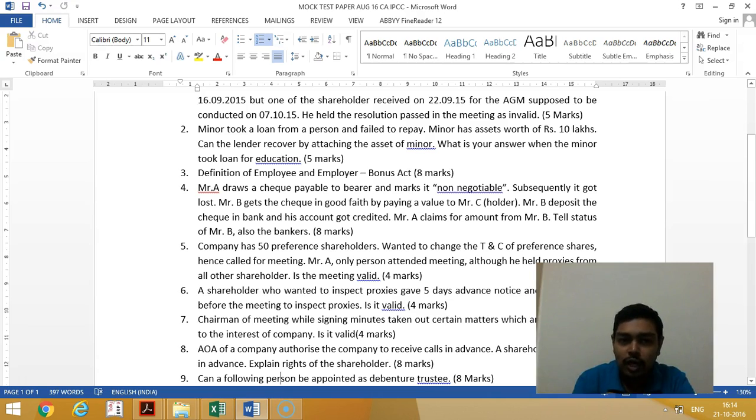Then we will go to the Negotiable Instruments Act question. See, Mr. A drew a cheque which is a bearer cheque, but he has crossed it by way of non-negotiable. The word non-negotiable has been written. So the name of the payee has not been mentioned, but he has mentioned non-negotiable. Then subsequently he lost the cheque.